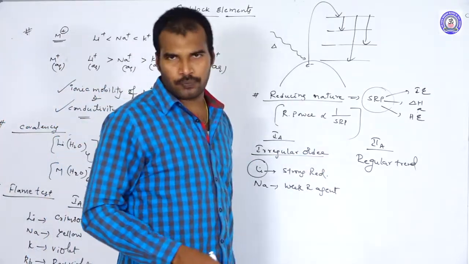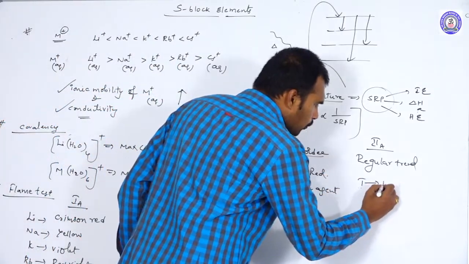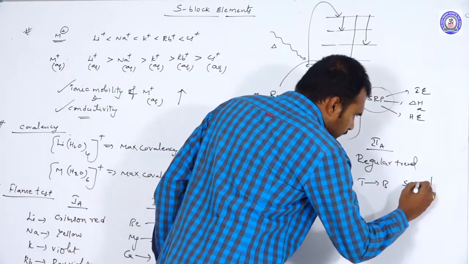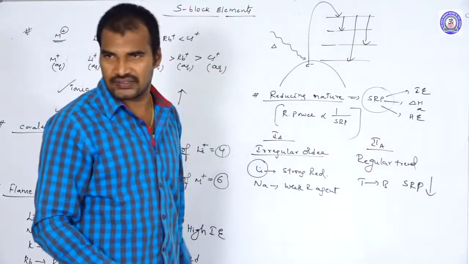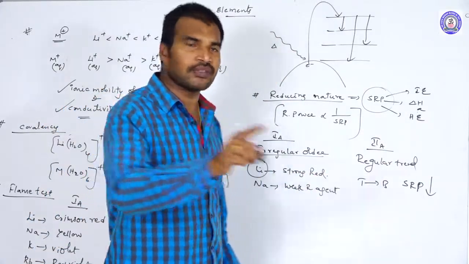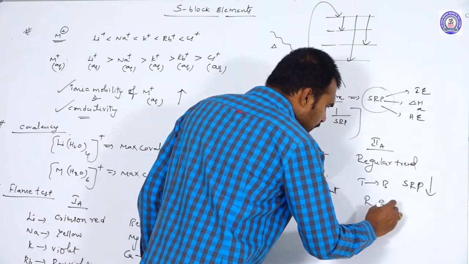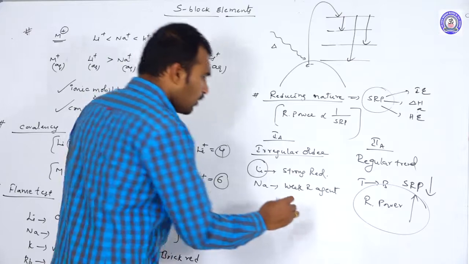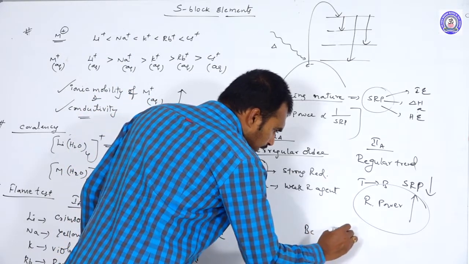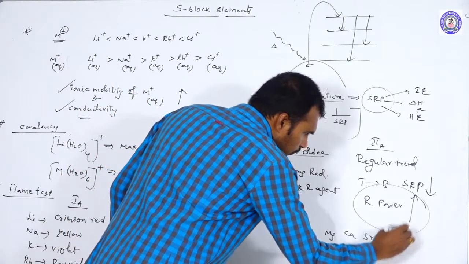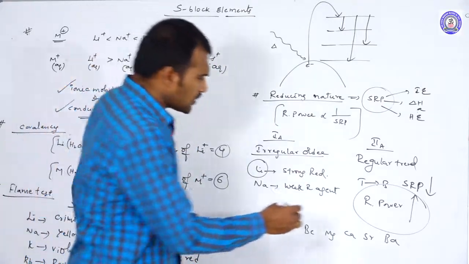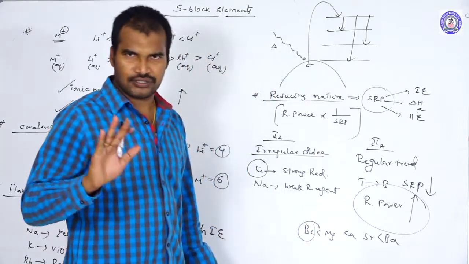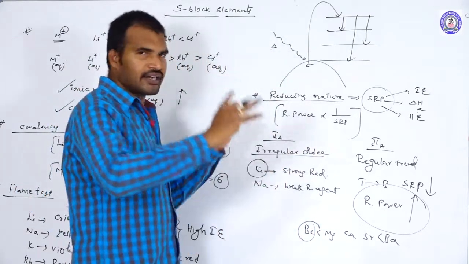Whereas in case of 2A group elements, when you go from top to bottom, SRP value decreases. If the SRP value decreases, what happens to the reducing power? The reducing power will increase. That is why when you compare beryllium, magnesium, calcium, strontium, barium, barium is a strong reducing agent, and beryllium is the least reducing agent. So this is about the reducing nature or reducing power.